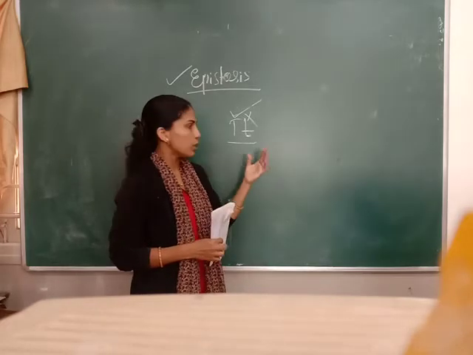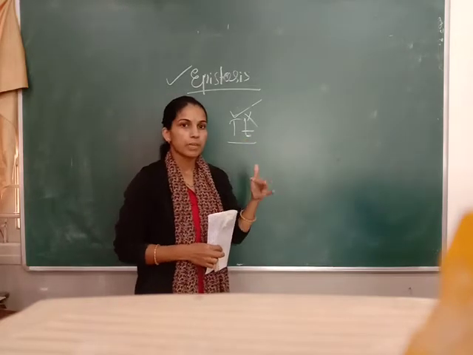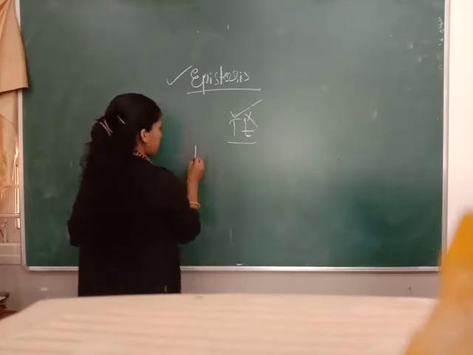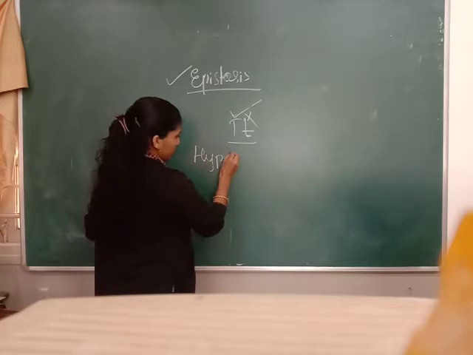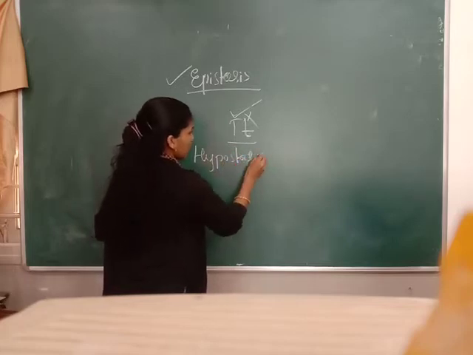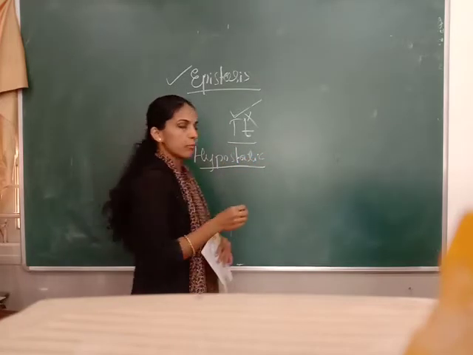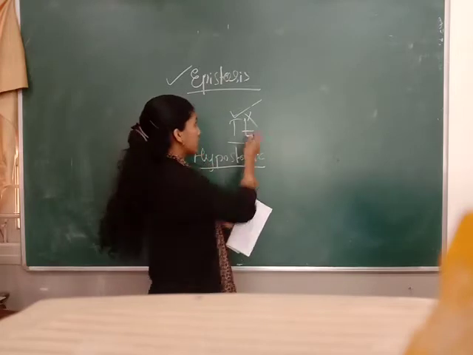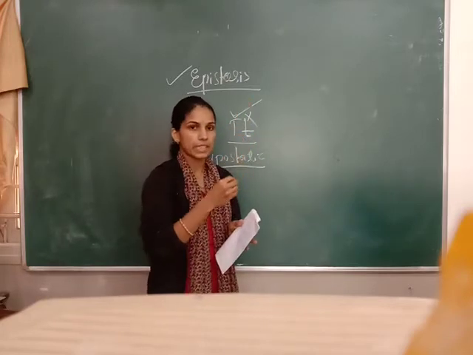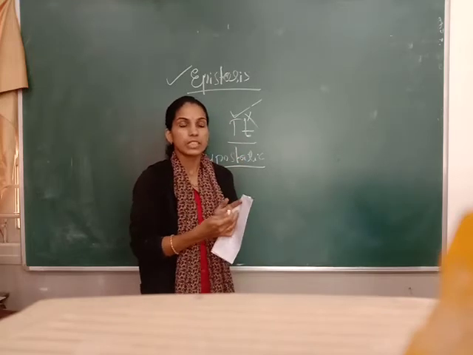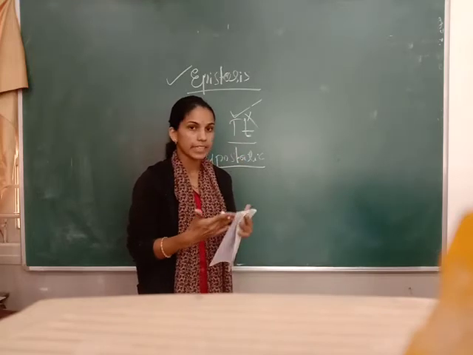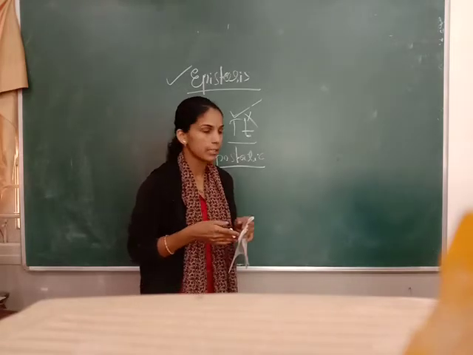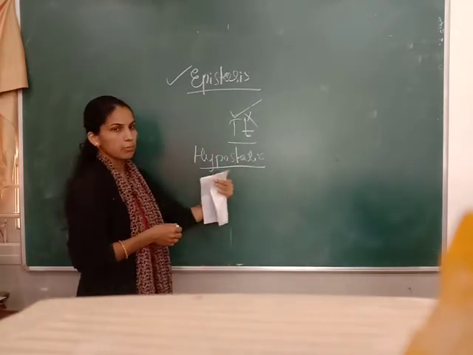The gene which prevents itself from expressing, we call the hypostatic. So: epistatic and hypostatic. The gene which suppresses the other gene is the epistatic gene, and the other gene, which is prevented from exhibiting or inhibited, is the hypostatic.